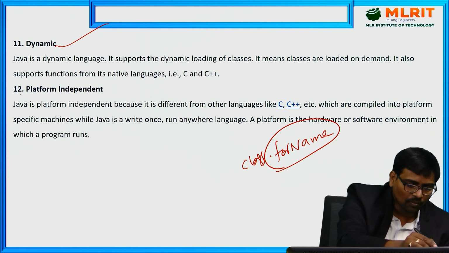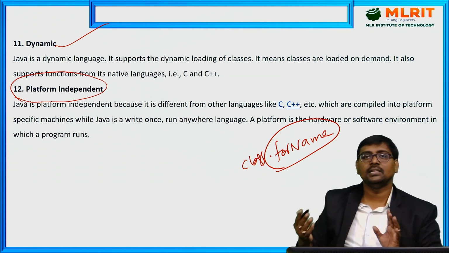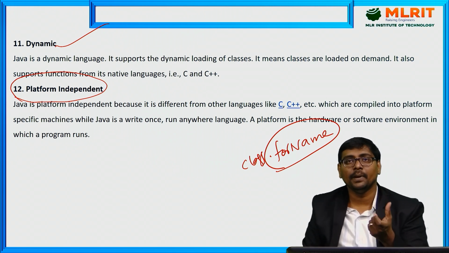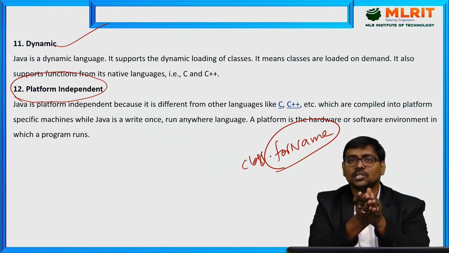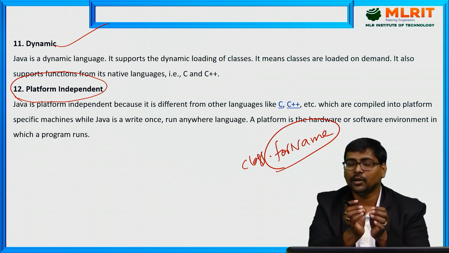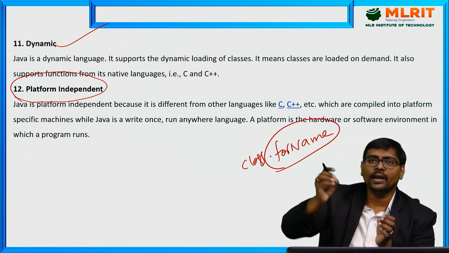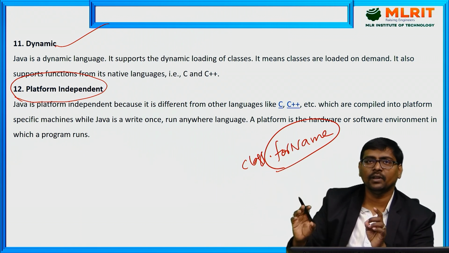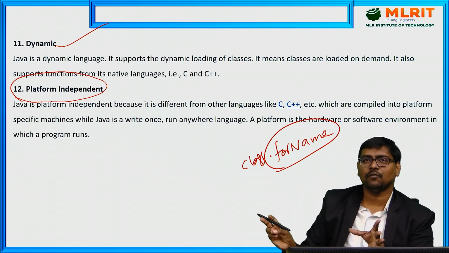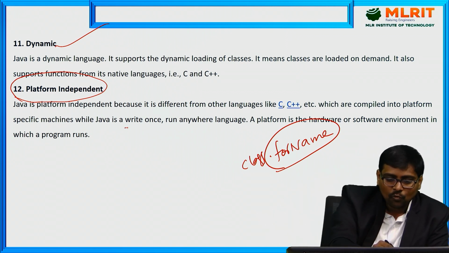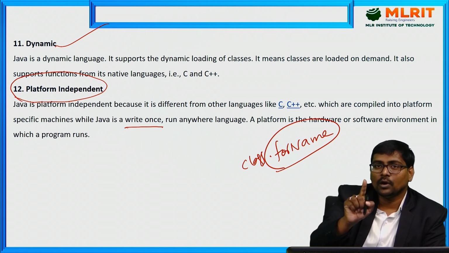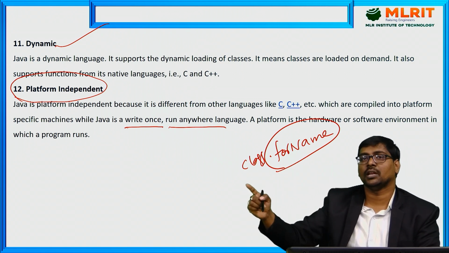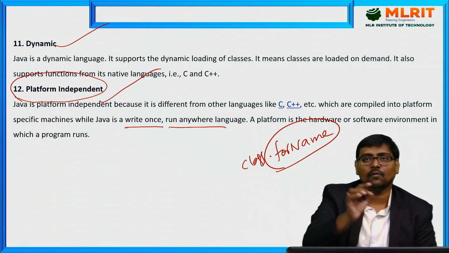Now, the last and the most important feature, why Java becomes most popular: platform independent. Platform independent means once we compile the Java program, it generates the bytecode. The bytecode is executed on any platform, whether it is a software platform or hardware platform, whatever it is. It runs on any platform. So it follows write once, run anywhere. If you write the program one time, you can run the program on any machine or any platform. That is platform independent.